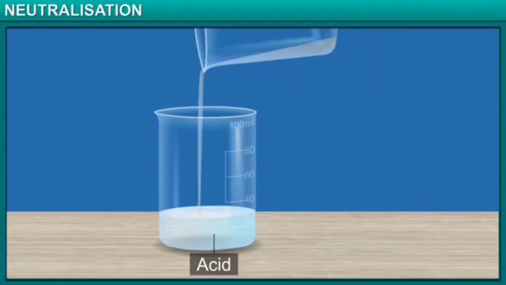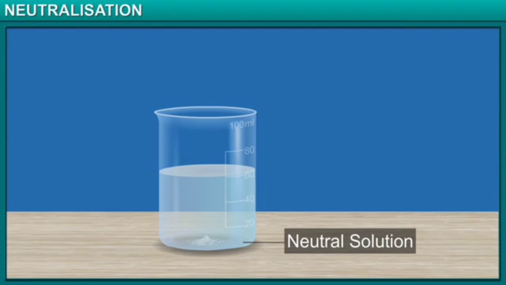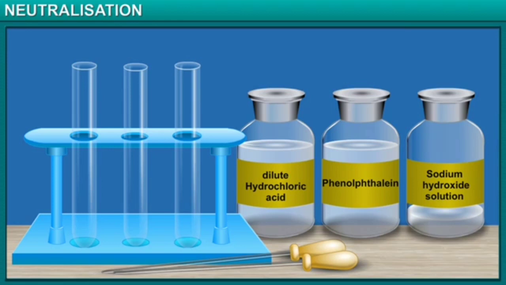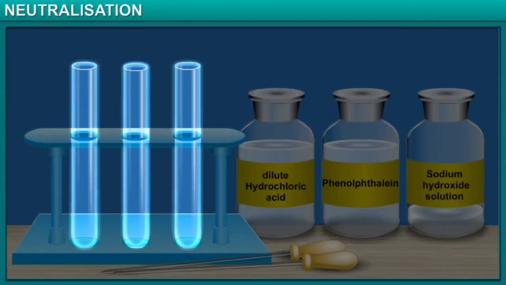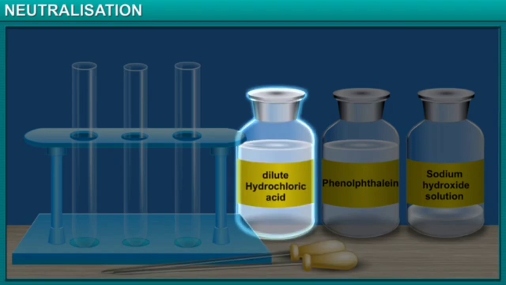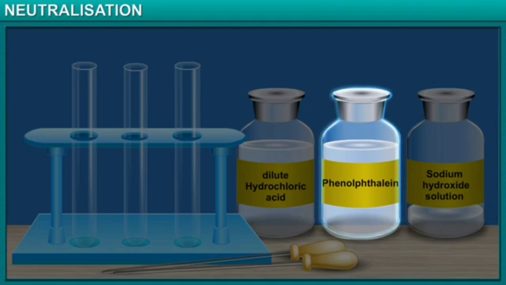When an acid is mixed with a base in the right proportion, both solutions neutralize the effect of each other. That means the acidic nature of the acid and the basic nature of the base are destroyed. This reaction is called neutralization. Let's see how neutralization works. We have some test tubes, some droppers, some dilute hydrochloric acid, a little bit of sodium hydroxide solution, and an indicator called phenolphthalein on the table.